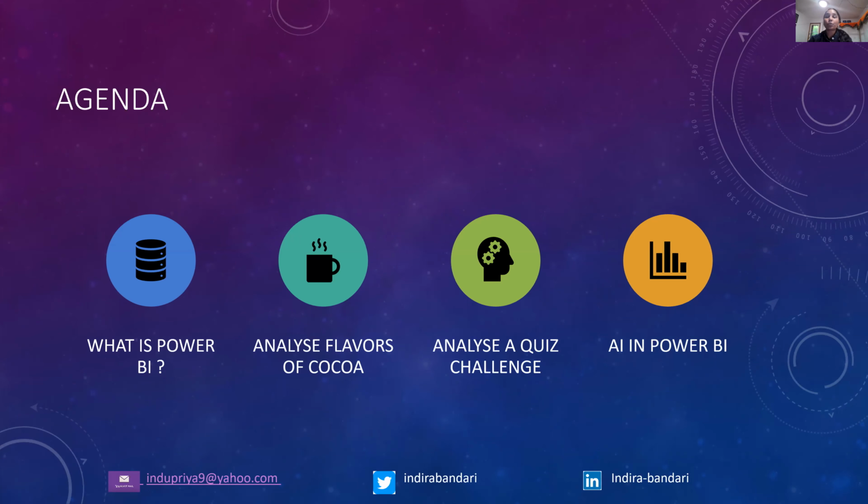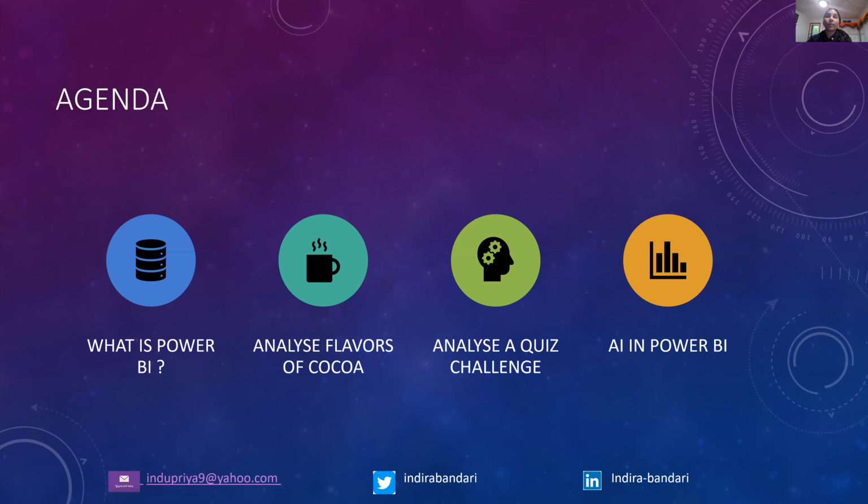I'm going to cover two data sets. One is analyzing flavors of cocoa, which I picked up from Kaggle. I'm also going to share how I did a visualization using a Google form.